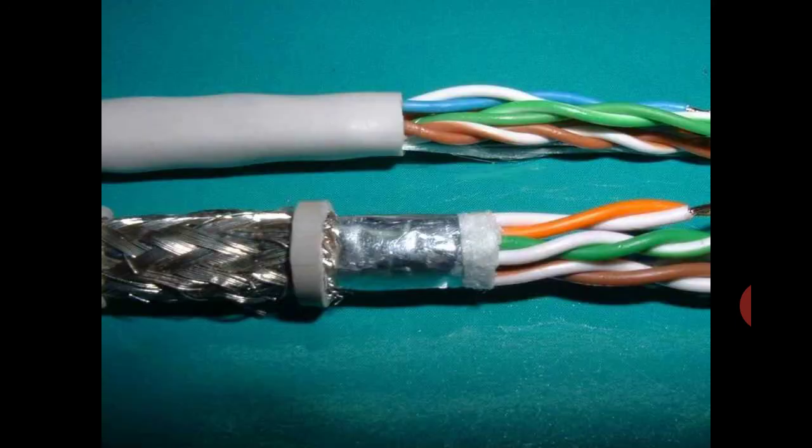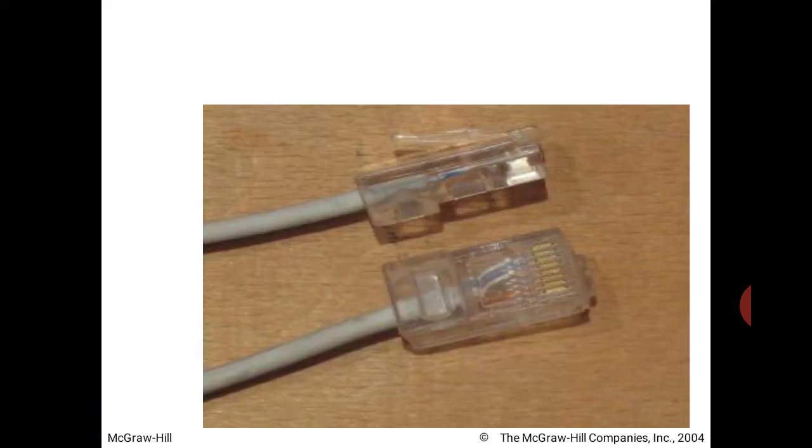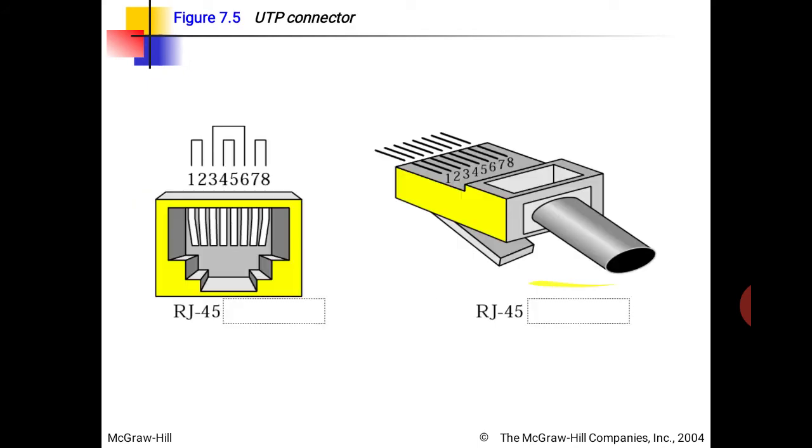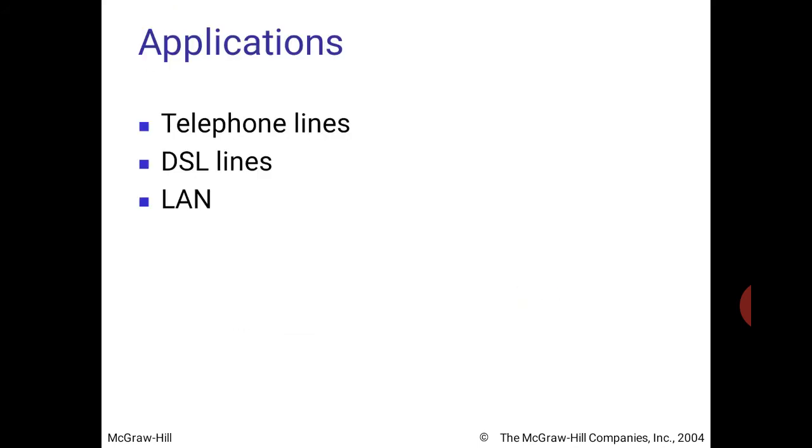Twisted pair cable comes in two types, shielded and unshielded. Upper one is unshielded, having only 4 pairs twisted with each other. Second one is shielded twisted pair cable. Next one, this is the connector of twisted pair cable, that is called RJ, registered jack 45. In shielded twisted pair there is a metal shield to prevent external interference. This is the RJ45 connector.